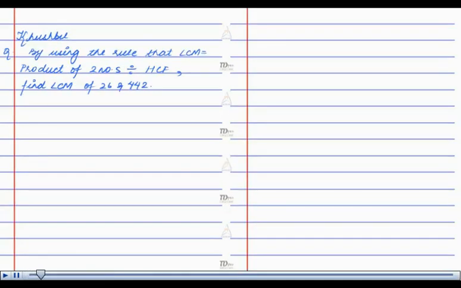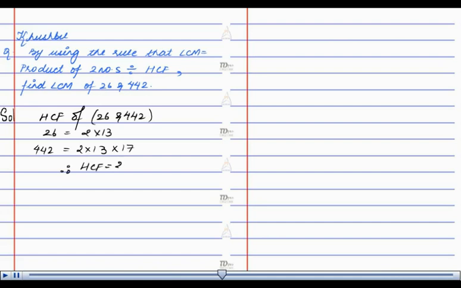Hello, I am Khushbu. The question is, by using the rule that LCM is equal to product of two numbers divided by HCF, find LCM of 26 and 442. We first need to find out HCF of 26 and 442. 26 can be written as 2 into 13 and 442 can be written as 2 into 13 into 17. Therefore, the HCF comes out to be 2 into 13, that is 26.